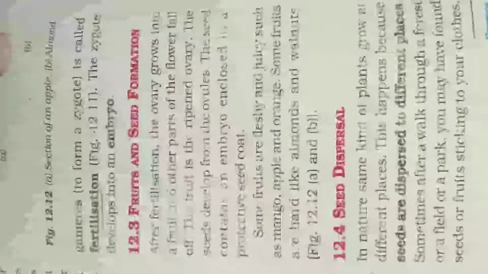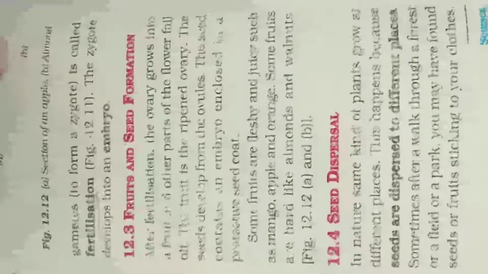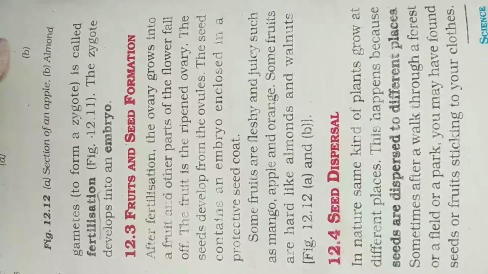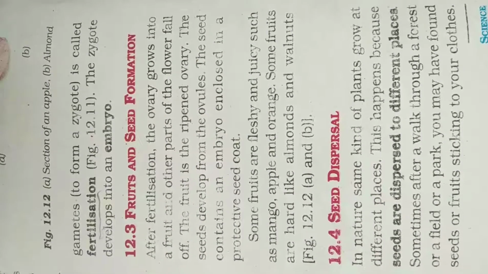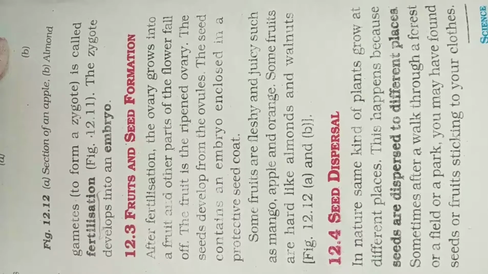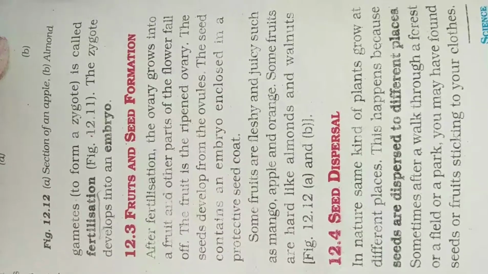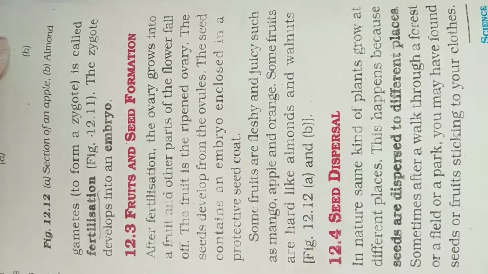Now we will see the last topic of the chapter, that is seed dispersal. In nature, some kinds of plants grow at different places. This happens because seeds are dispersed to different places. You also studied seed dispersal in 6th standard. Again I will explain what seed dispersal is. Seed dispersal means the seed is carried away from one place to another by air, water, etc. That is known as seed dispersal.